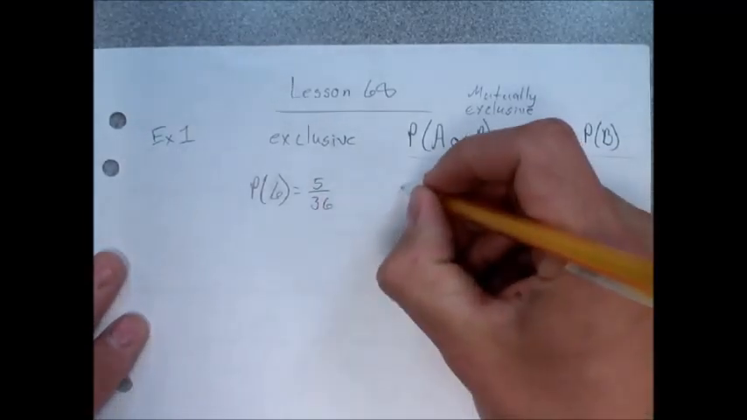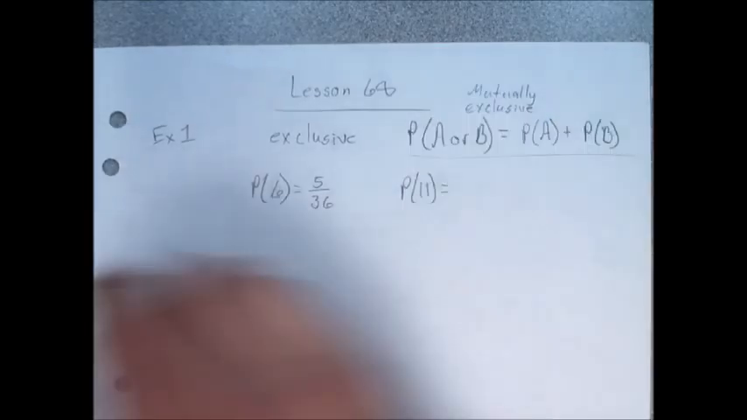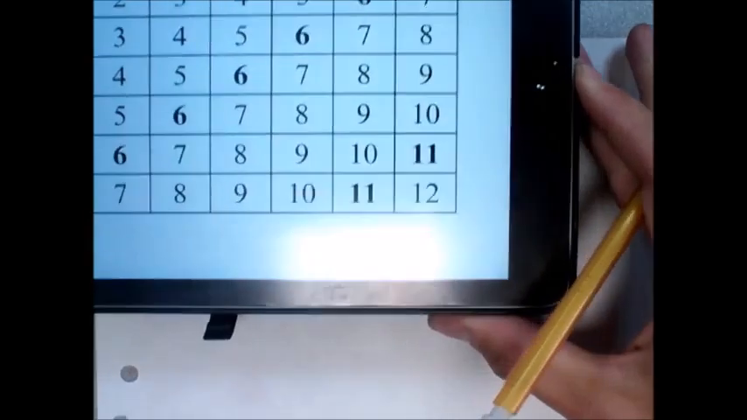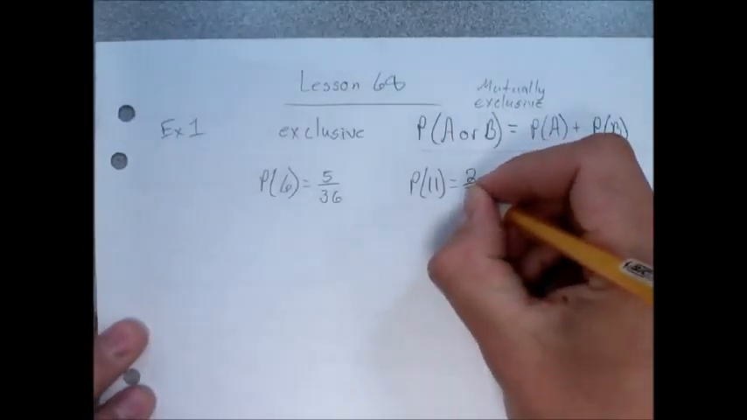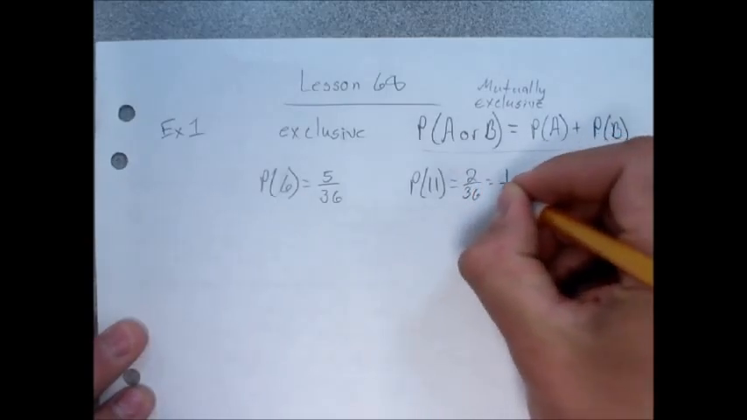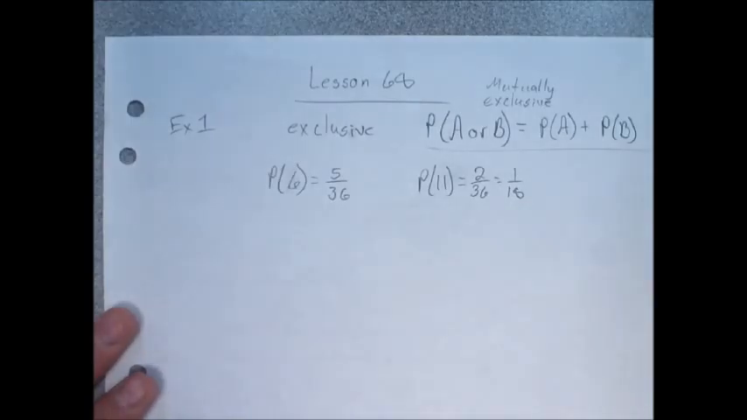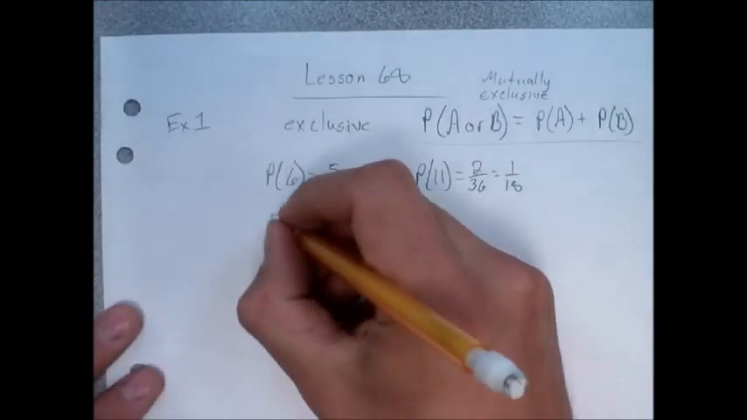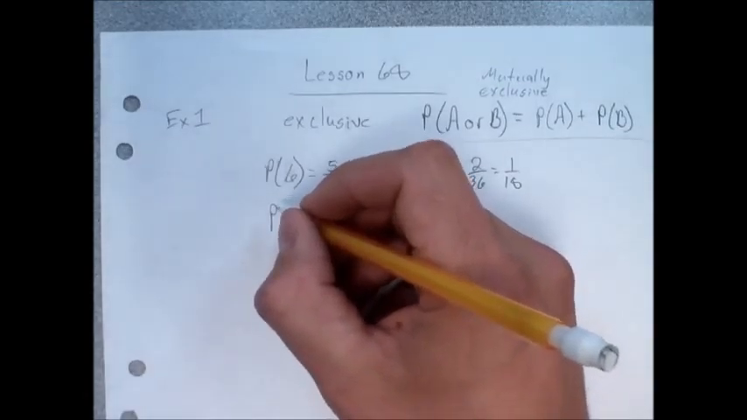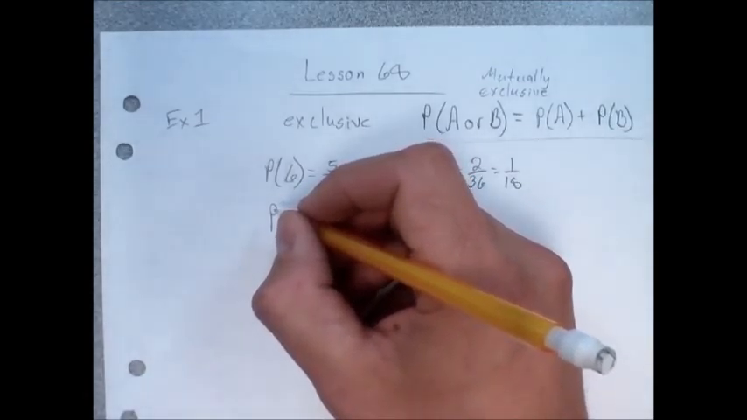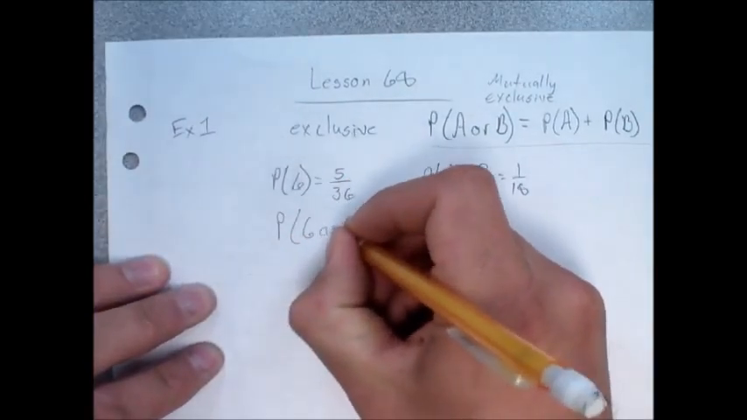And then it says the probability of rolling an 11. Is that right? Okay, how many shots are there to roll an 11? 1, 2, right? 2 of the 36. Now normally I would reduce this to 1/18 if I was going to leave my answer like that. But there's a reason I'm going to use the unreduced version. Okay. When I do the formula for probability of, notice it says or in here, of rolling a 6 or a 11. So 6 or 11.